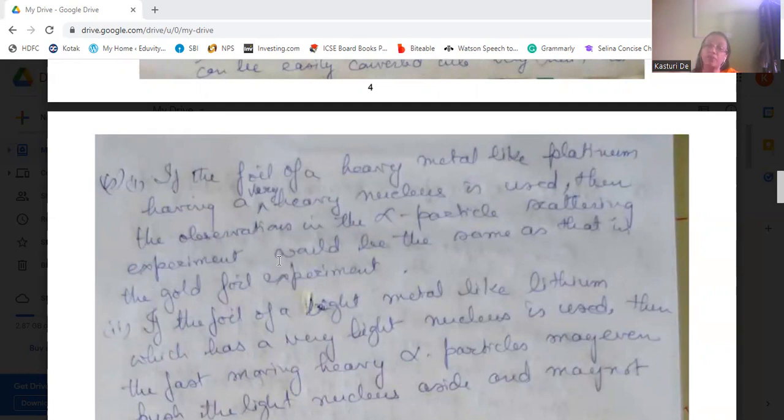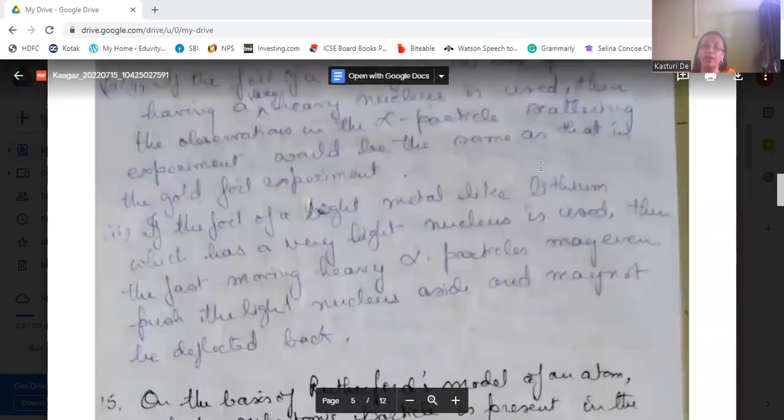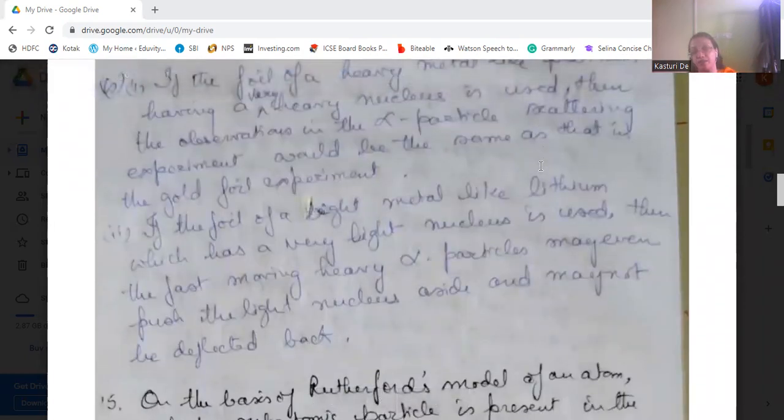Heavy nuclei will have the same characteristics as the gold nucleus, and that's why it will show the same observation. But if a light metal like lithium was taken, where the nucleus is very light, the alpha particles will move the nucleus away and pass through without deflecting back.